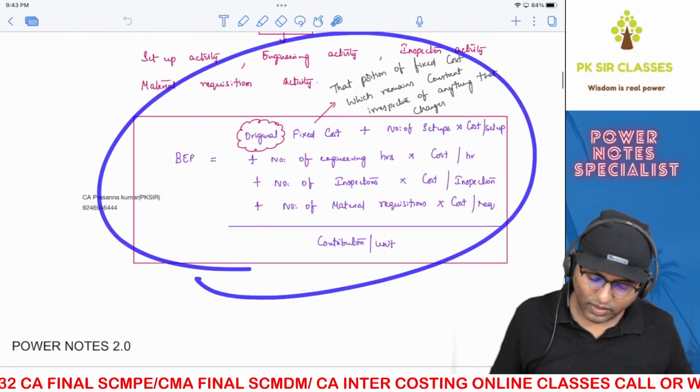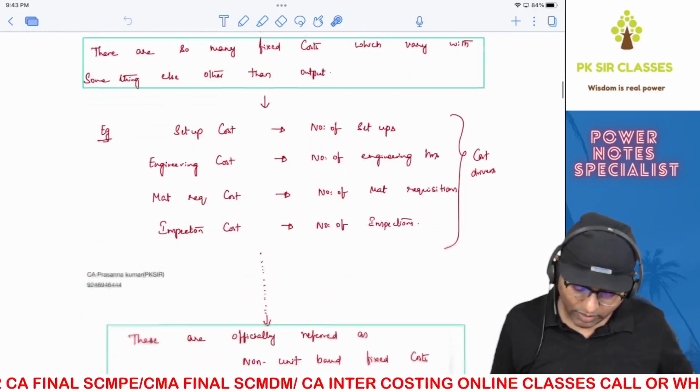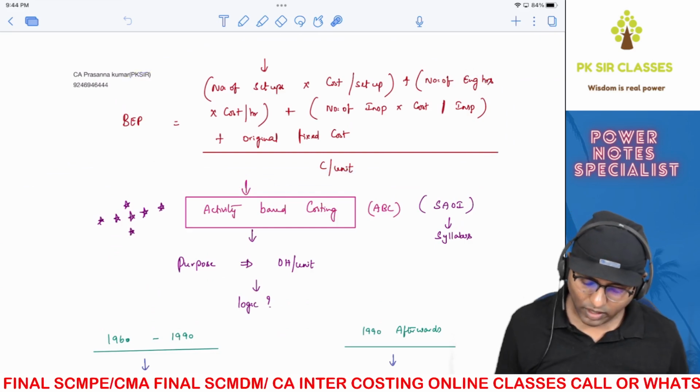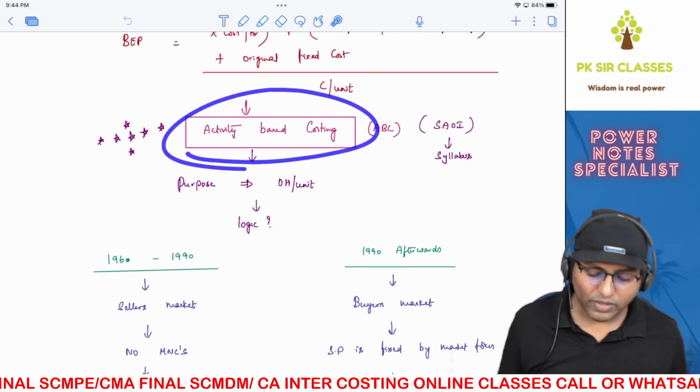Here. Already we have seen it. So we have brushed it up one more time. Okay, till here it's clear. We know it. Now we're going to look into the concept of activity based costing.